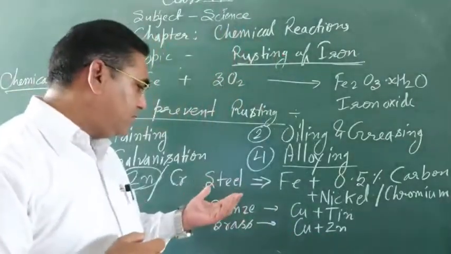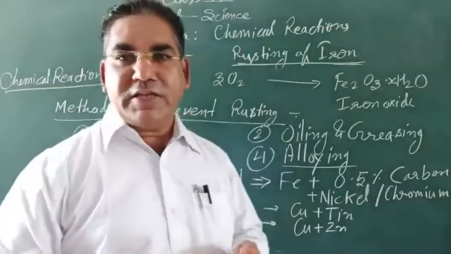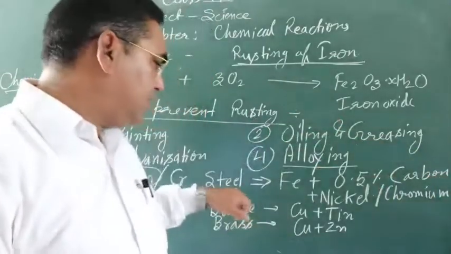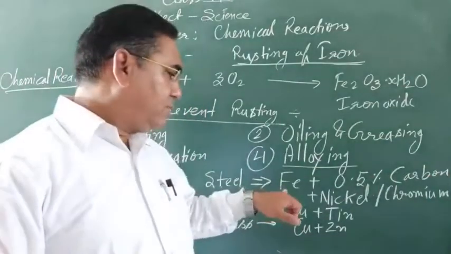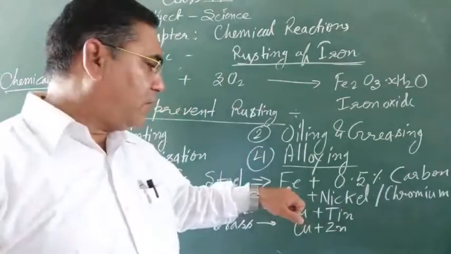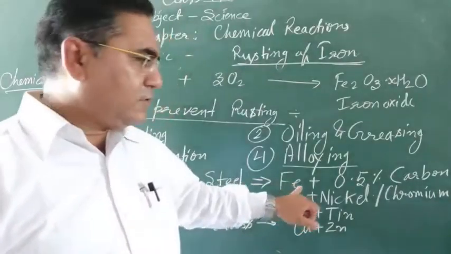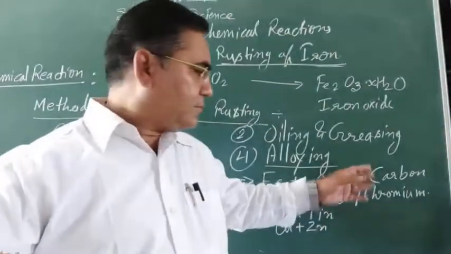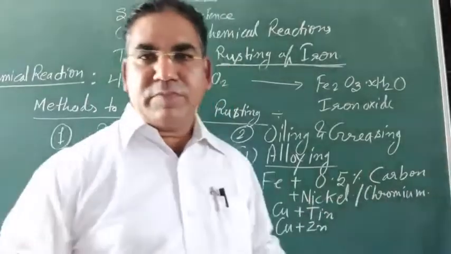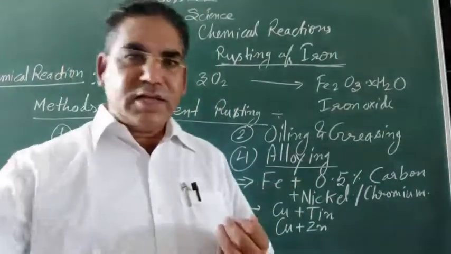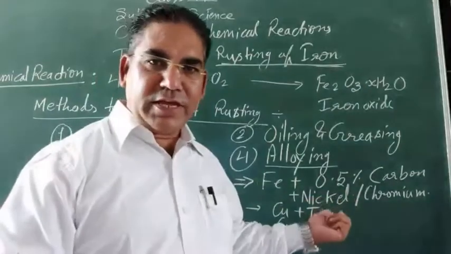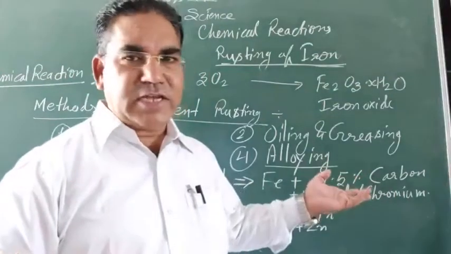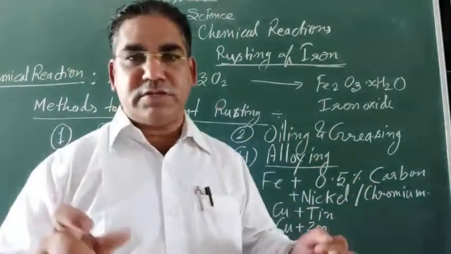So look here, stainless steel. You know well, vehicle and cycle handles are made of stainless steel. They do not rust. Stainless steel is made of iron plus about 0.5% carbon, along with 3-4% nickel and chromium. So this is stainless steel, it does not rust.